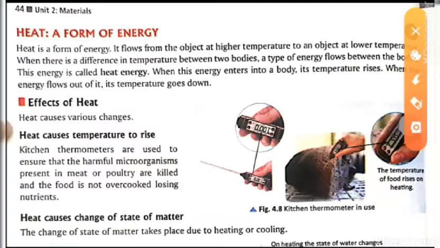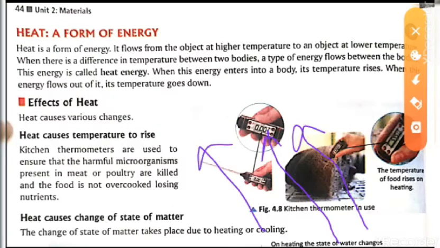If the surface is hotter than the surroundings, what will happen? The higher one will move to the lower one, and the heat will move till that time when the temperatures become equal.